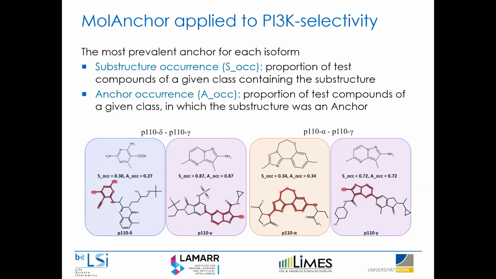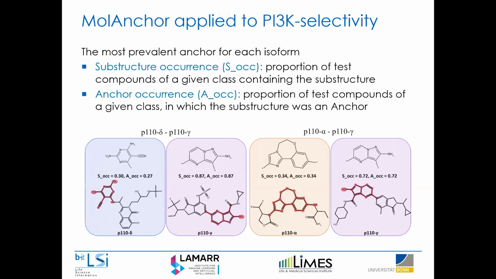For this, we devised 2 specific metrics: substructure occurrence, being the proportion of these tested compounds of a given class that contain the substructure, and anchor occurrence, being how often these substructures, being present in these molecules, actually also are identified as an anchor, so are solely responsible for this correct prediction. As such, the anchor occurrence can never be higher than the substructure occurrence, and if they're equal, it means that if this substructure is present in a molecule, it is always solely responsible for the correct prediction of this molecule.